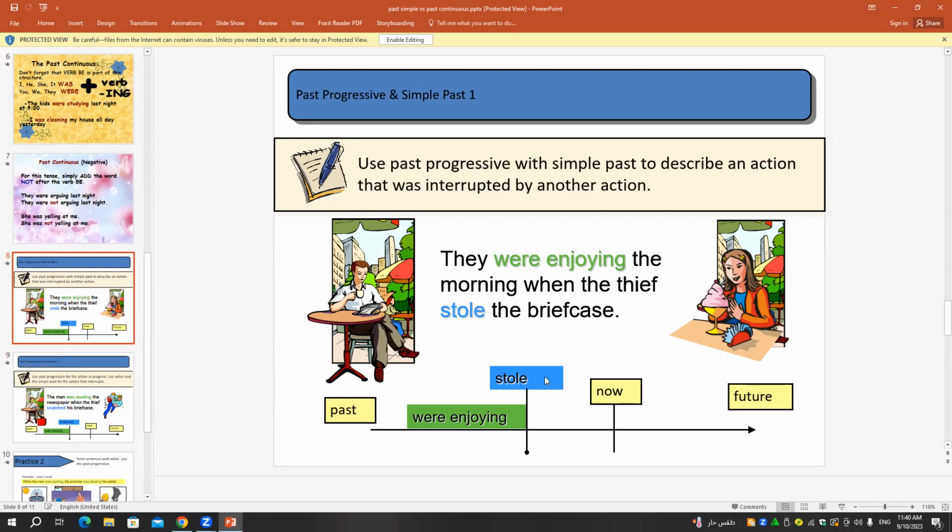Stole is the past simple, and were enjoying is the past continuous. So we can use the past simple to describe an action that was interrupted by another action, as you see in this picture.